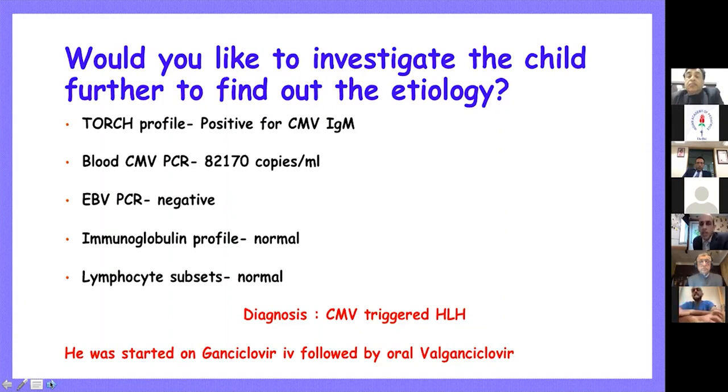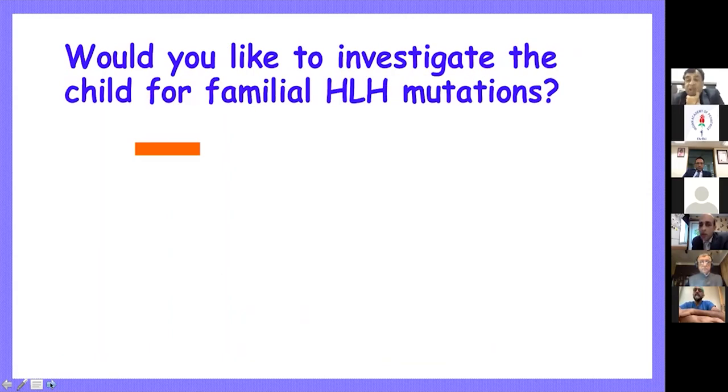EBV PCR was negative. Immunity profile was done because this child had very high CMV at a low age, but that was all normal. So in this patient, we made a diagnosis of CMV-triggered HLH, and this patient was managed with ganciclovir followed by oral ganciclovir, and this child improved.